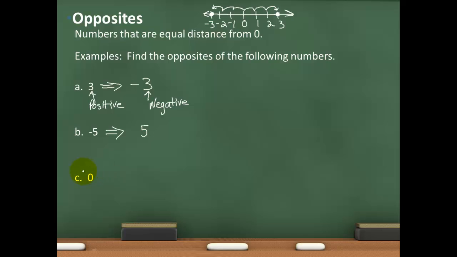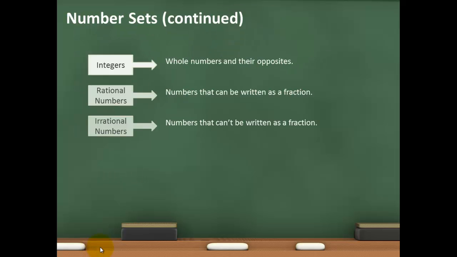0 is a neutral number. So if I want to know its opposite, well, since it's neutral, it doesn't have a sign. That's what I mean by neutral. And so 0 doesn't have an opposite, or if you want to call it an opposite, you just say that it's 0. All right? 0 is 0 units from itself, so 0 would be considered its opposite using this definition up here.